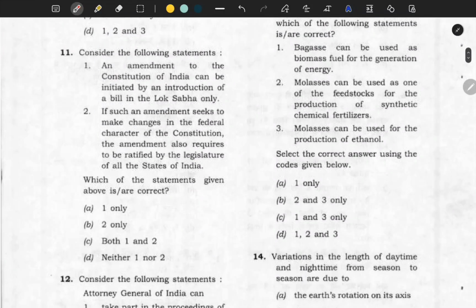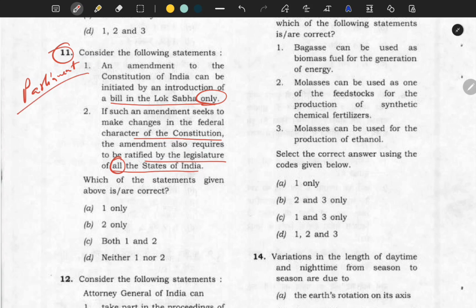Next, again polity, and most probably this question is from Laxmikanth. An amendment to the Constitution of India can be initiated by introduction of a bill in the Lok Sabha only. If such an amendment seeks to make changes in the federal character of the Constitution, the amendment also requires to be ratified by the legislatures of all the states. See, there are two extreme words in the statements, one is all and one is only. But nowadays only also can be true. If you have revised the Parliament chapter of Laxmikanth, a very important chapter, you will definitely come across these terms.